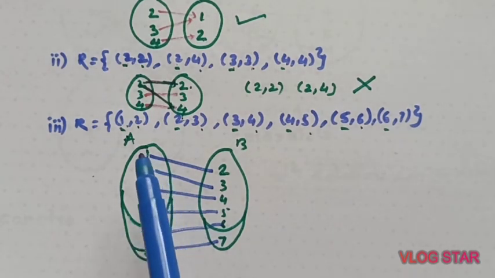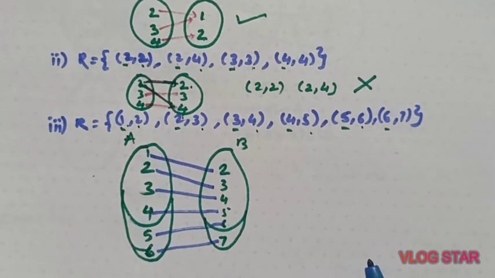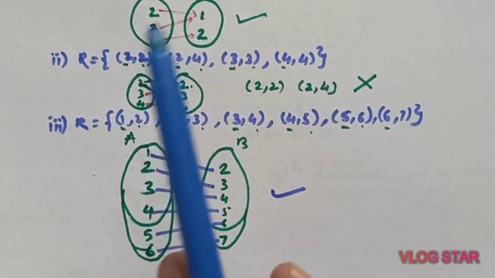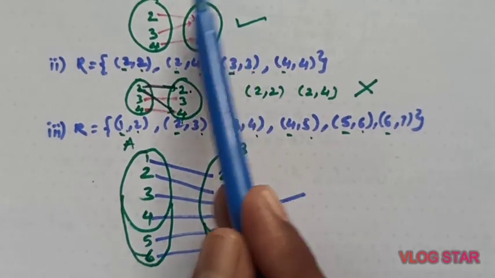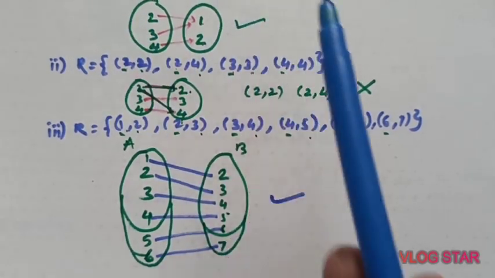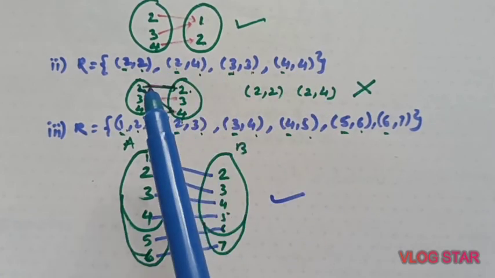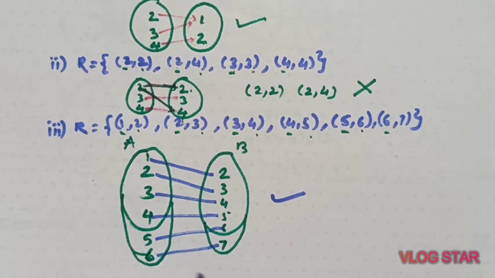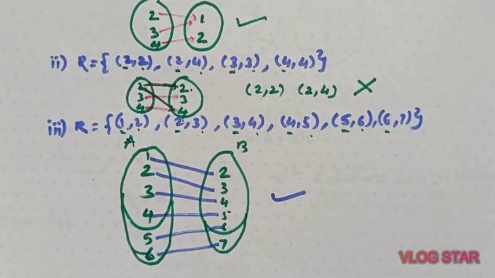So every element in set A has an image, and there exists a unique image. So this is also a relation. The first case is a relation which is a function. Second, this relation is not a function. And the third relation is a function because it satisfies the criteria of a function.